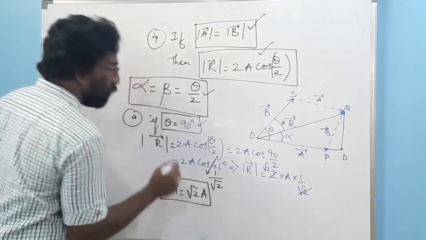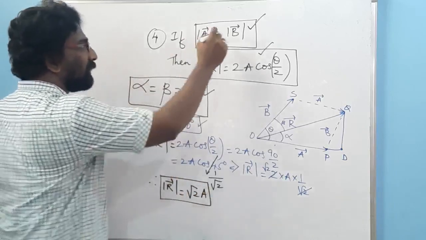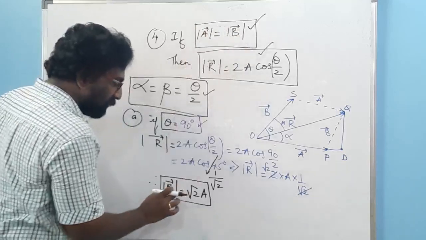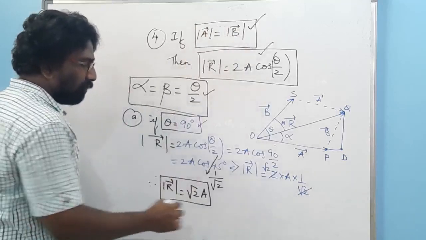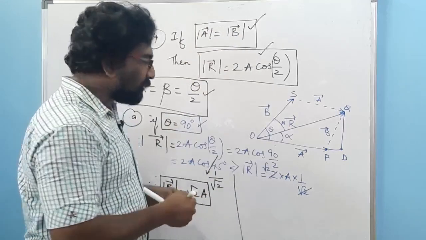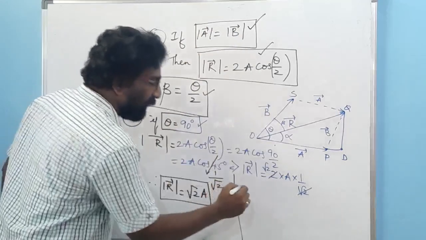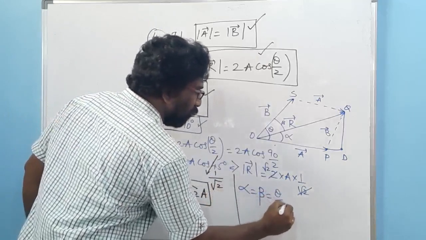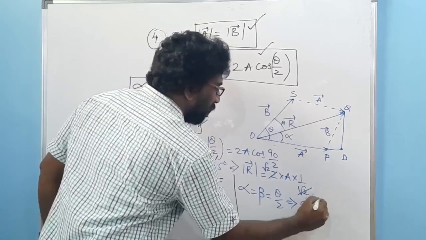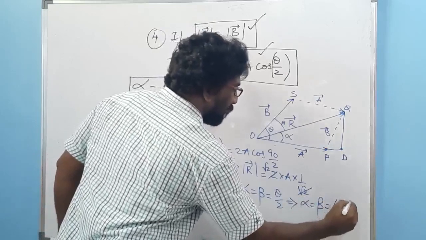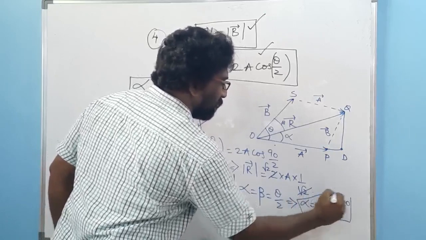Whenever the theta is equal to 90 degrees, for the case magnitude of vector a equal to vector b, then the resultant vector's magnitude is equal to root 2 times of A. Now let us see for angle alpha and beta. Angle alpha equal to beta equal to theta by 2, that is equal to alpha equal to beta equal to 90 degrees is theta, so the angle will be 45 degrees.